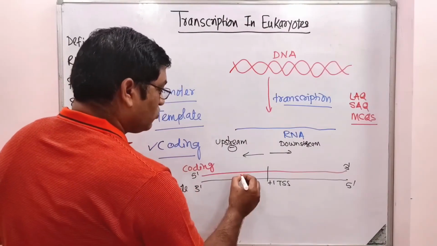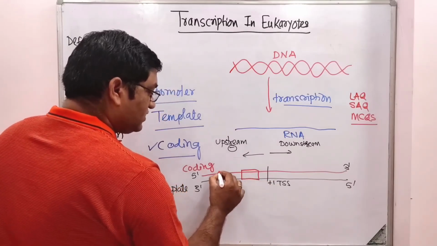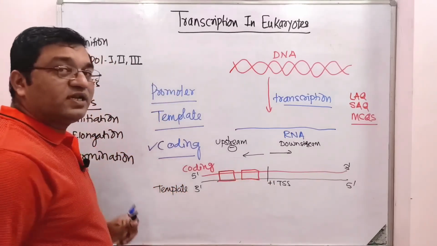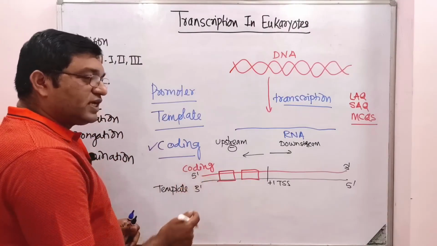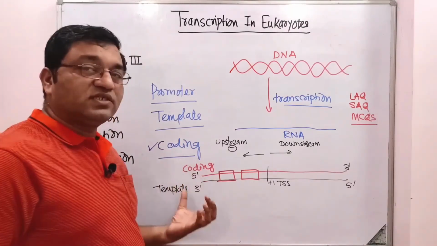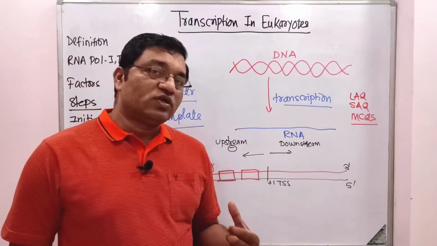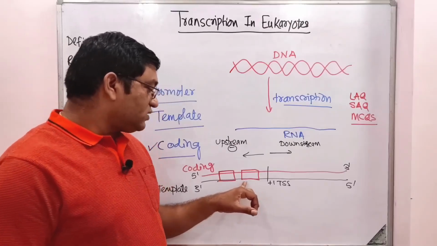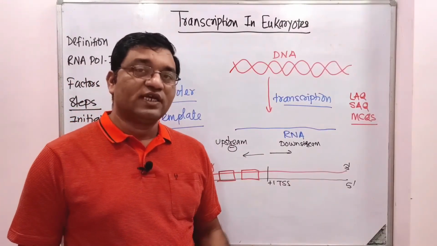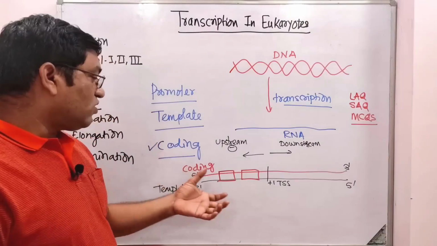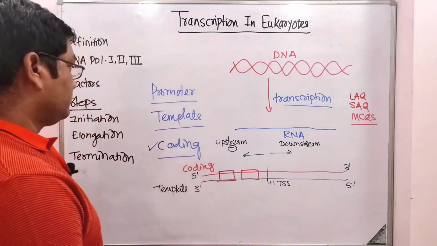So this is promoter region. This another region is known as promoter proximal region. And again there are sequences which help in the regulation. They are known as distal promoter sequences or distal promoter region. This is the promoter region, proximal promoter region, and this is the distal promoter region which helps in the regulation of this transcription. Okay.